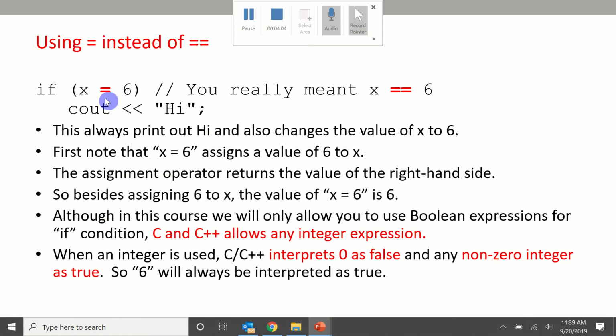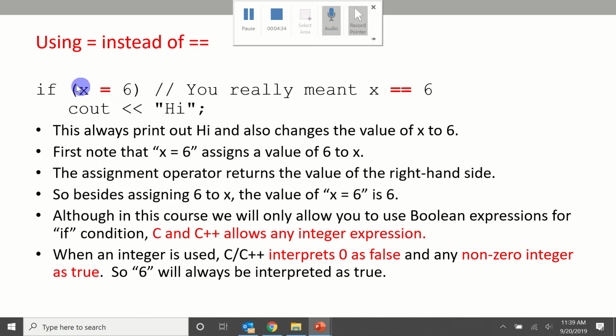If you're checking for equality, you always use two equal signs. One equal sign is assignment, and in C++ this is valid. It will not give you a syntax error. It won't give you what you expect though. This actually sets x equal to 6. You'll get a 1 or a 0 or some number, and in C++ if it is a number other than 0, it's true.